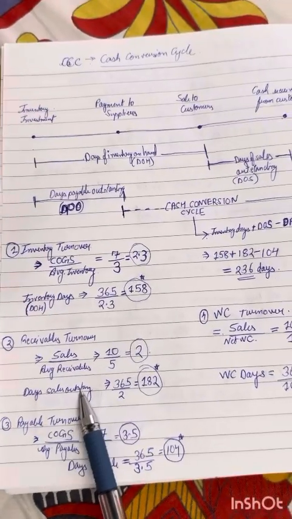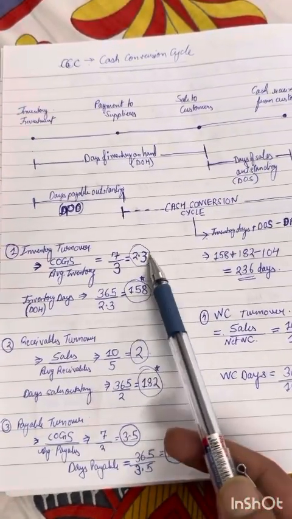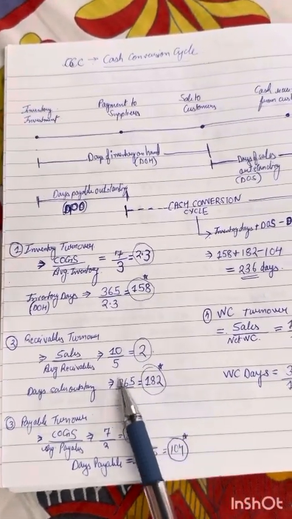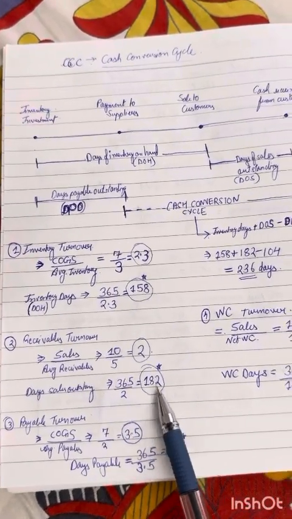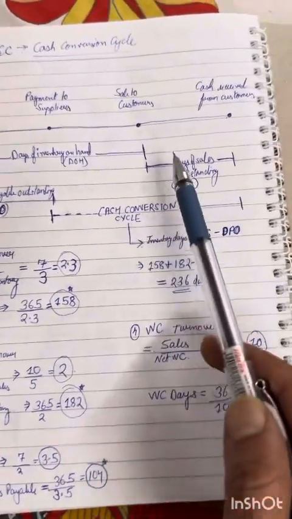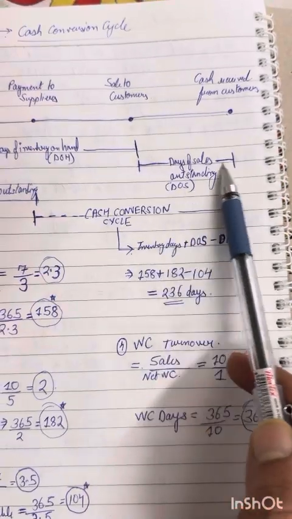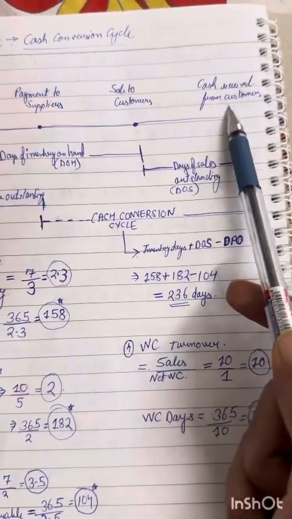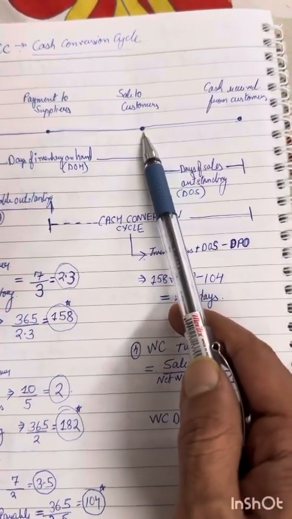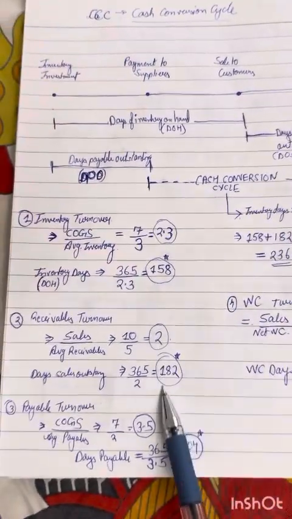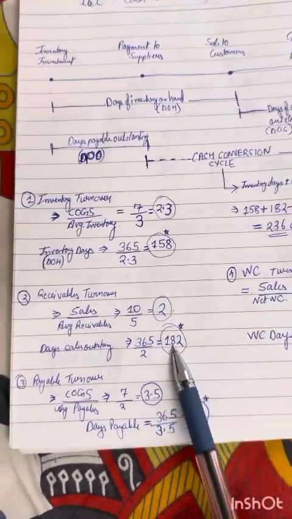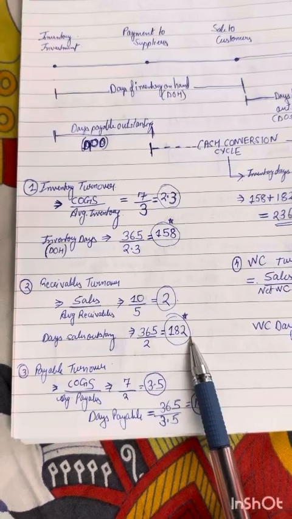Now, days sales outstanding, again the same methodology, exactly analogous: 365 divided by 2 is 182. What does this 182 mean? That it takes you 182 days to get the cash back from the time you made the sale. It's pretty high, but there are certain businesses where this will be the nature of the business.